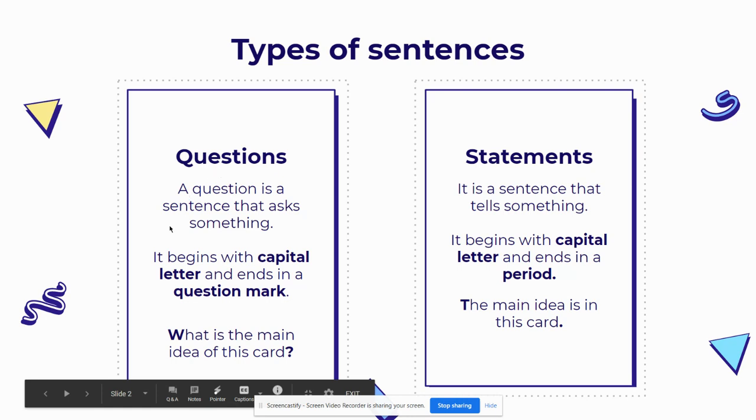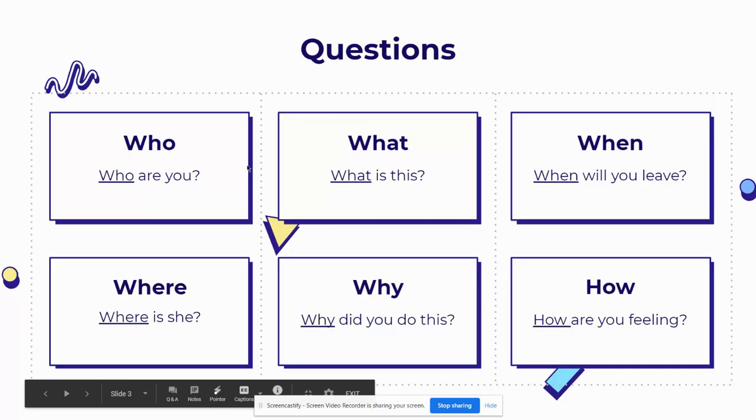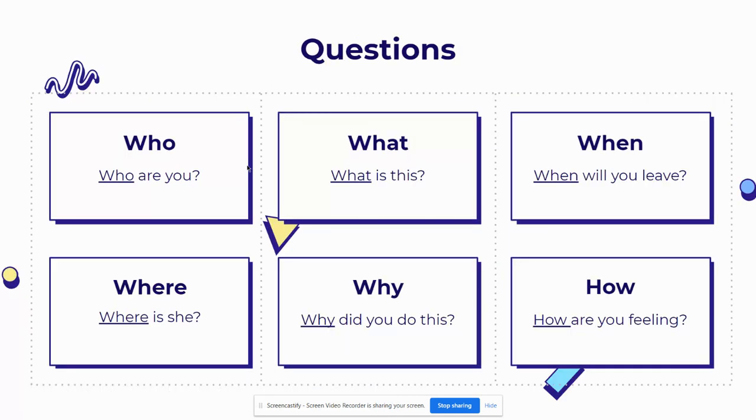Whenever you have a question, it's going to start with a capital letter, right? If it's the beginning of the sentence, it's going to start with a capital letter and then it ends in a question mark. And the clue is that whenever you see a question mark, it automatically becomes a question. So here you have 6 words. These 6 words, who, what, when, where, why, and how, are usually in a question. So most of the time, whenever you see a question, you might see one of these words that start the question. For example, who are you?